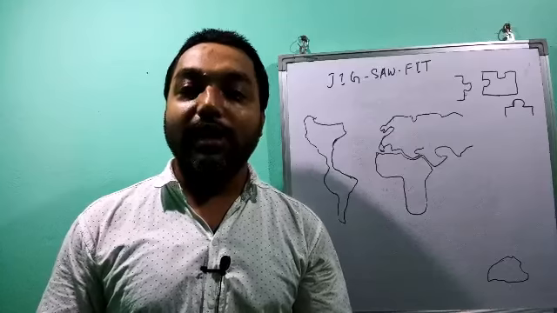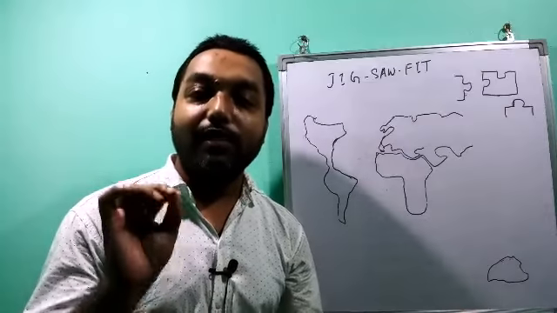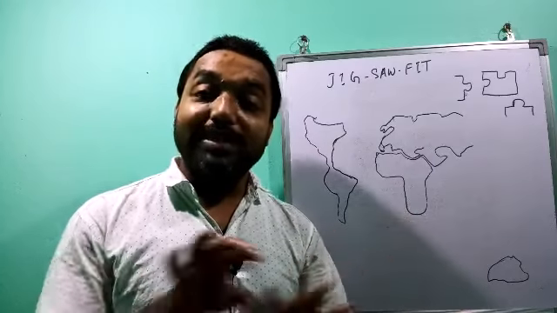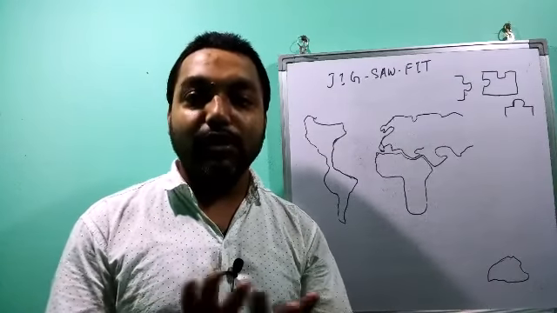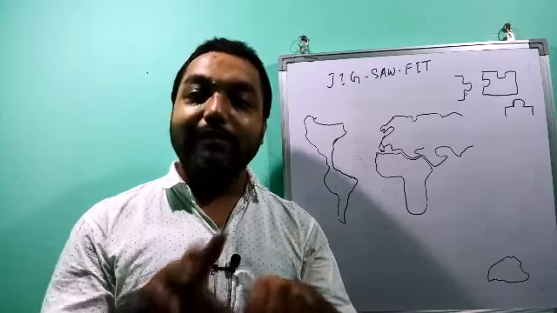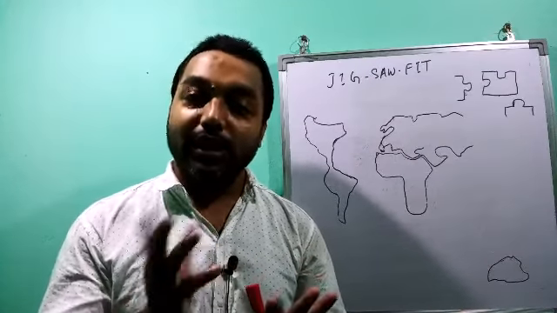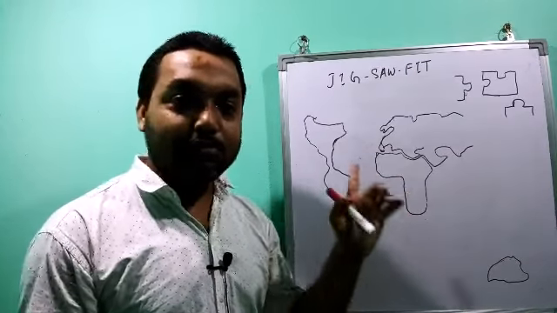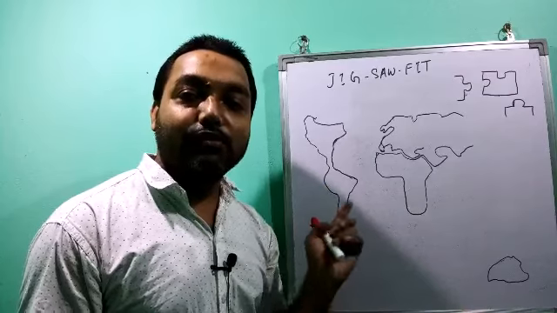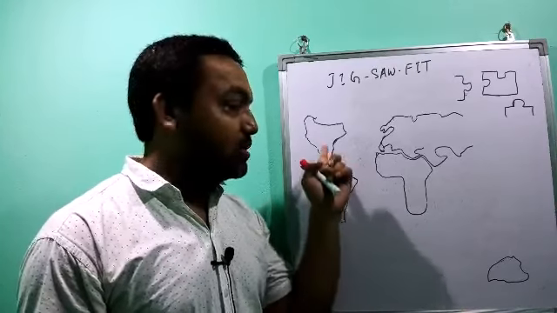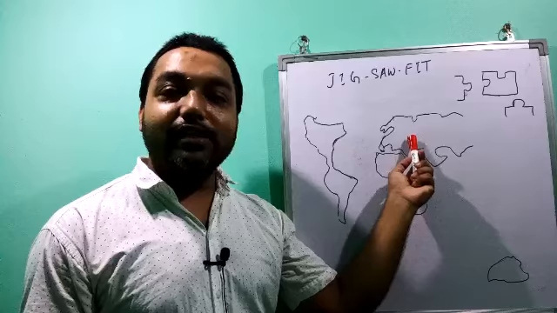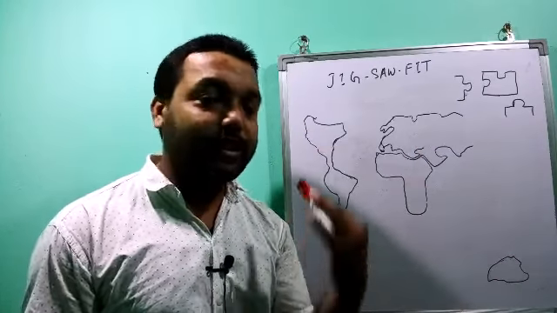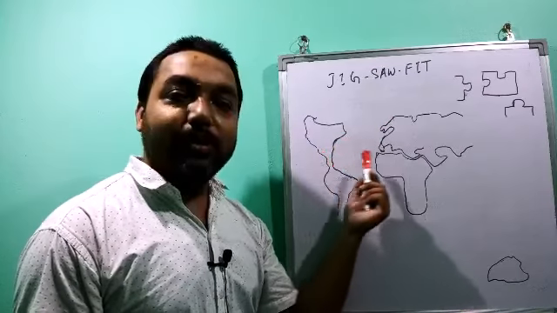So the first evidence put forward by Alfred Wegener is the jigsaw fit, or matching of the continents. If we want to put the whole continents together, we can put them together so perfectly, they match each other. Here, for example, I have drawn half of a map of the world. This is North America and South America. You should see the map of the world in an Atlas also. This is Asia, Europe, Africa, and here it is Australia. If you see here, this portion and this portion perfectly match each other.